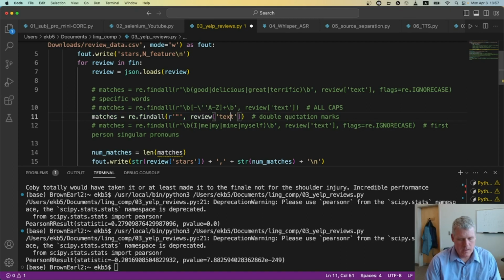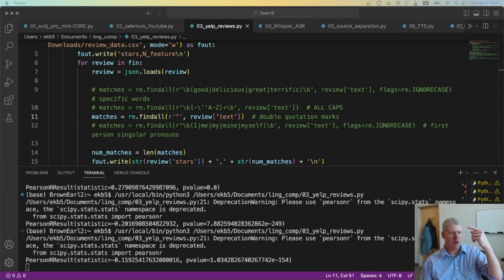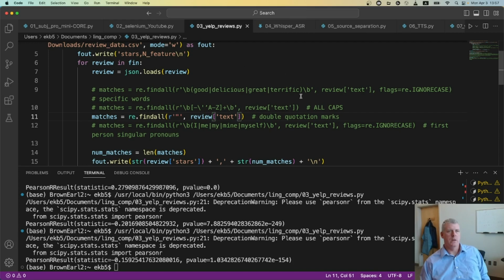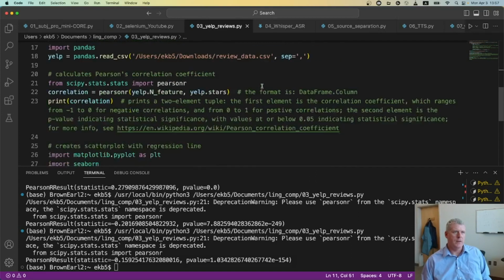Let's try this one right here. The number of quotation marks in the Yelp review. Do you think it's positively correlated with number of stars, or are there fewer stars? Fewer stars. When people use quotation marks, the more they use, the lower the number of stars will be. Anyway, that's a fun activity as well. That's an assignment and activity.